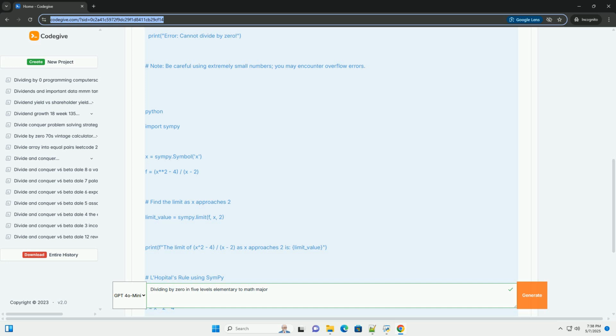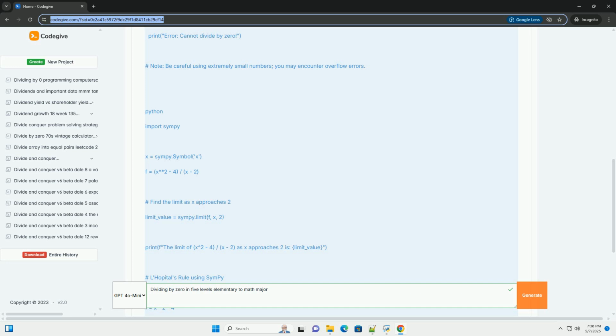Concept: division is defined in terms of multiplicative inverses, and fields require specific properties for these inverses. Explanation: in abstract algebra, we formalize the properties of numbers and operations. A field, for example the real numbers or complex numbers, is a set with two operations, usually called addition and multiplication, that satisfy certain axioms. One crucial axiom is the existence of multiplicative inverses for all non-zero elements.